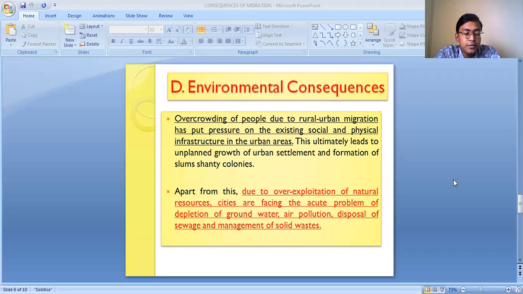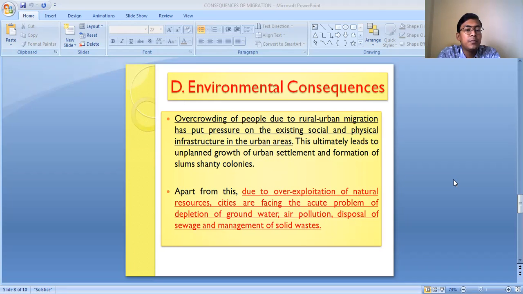So basically, we notice in our country that most people are migrating from the rural area to the urban area. When people migrate from rural to urban areas, the urban areas are already saturated and overcrowded, and more people go to settle in them. So more pressure is created on the available infrastructure as well as on the resources. So it causes environmental degradation.